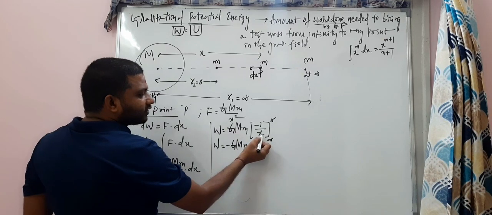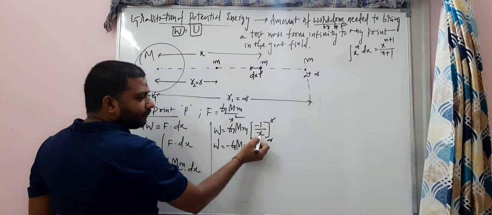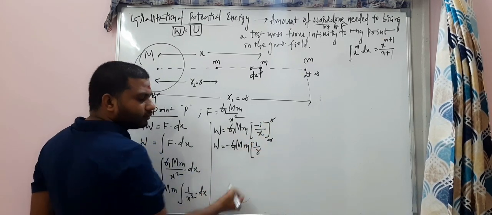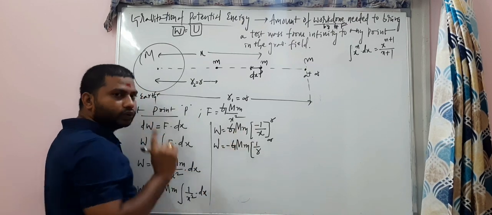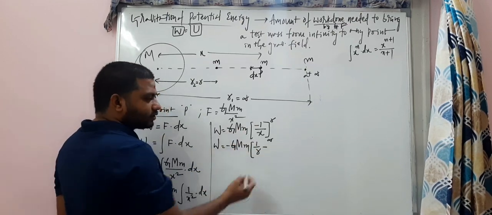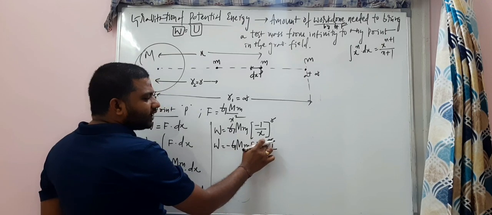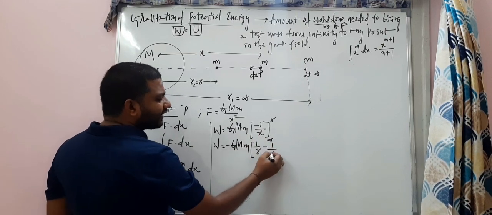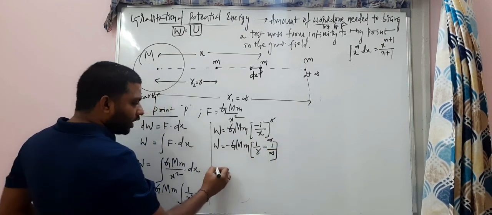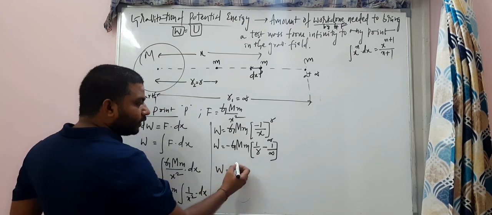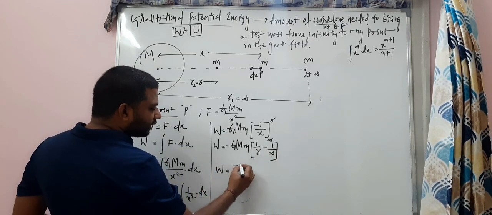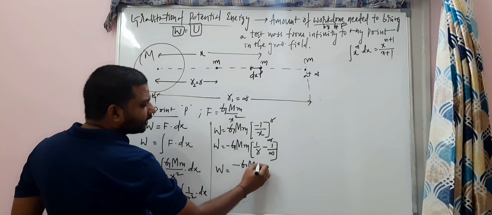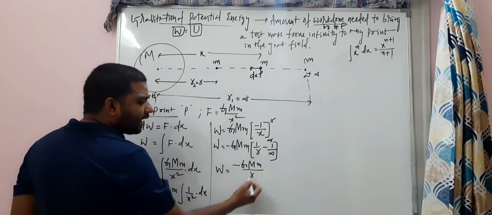First we will apply the limit r in the place of x. It's 1 by r, minus 2. Minus 1 by, and infinity we will keep in the place of x. So now W is equal to, this is 0, 1 by infinity becomes 0. So minus G capital M small m by r.